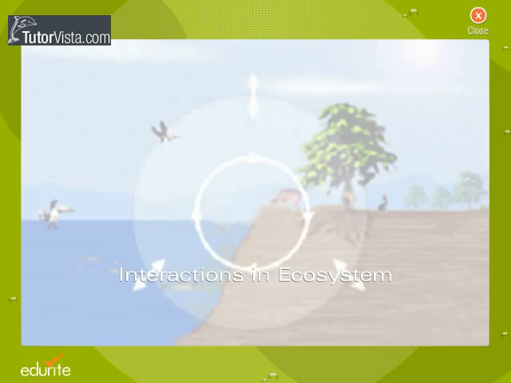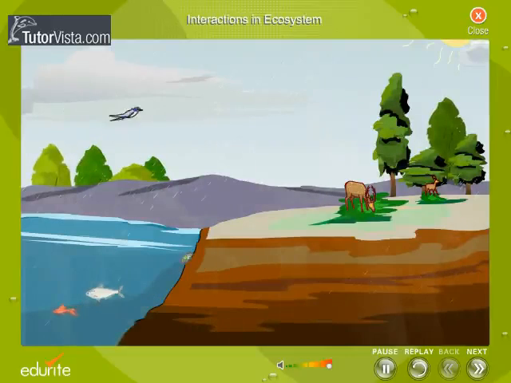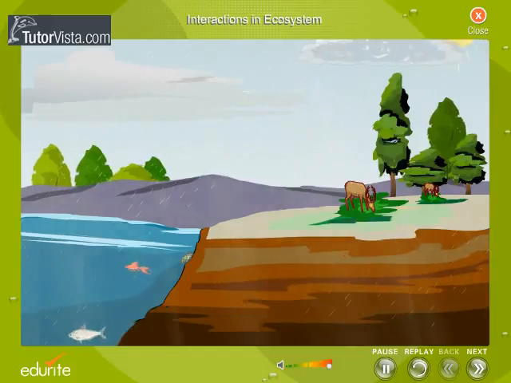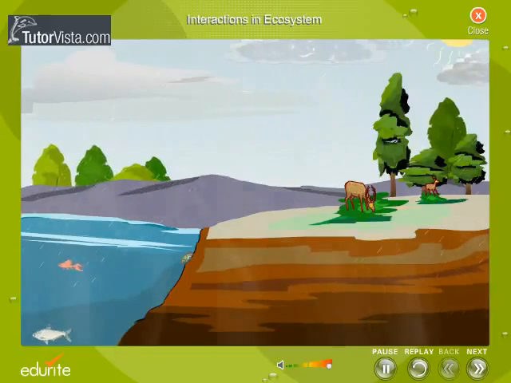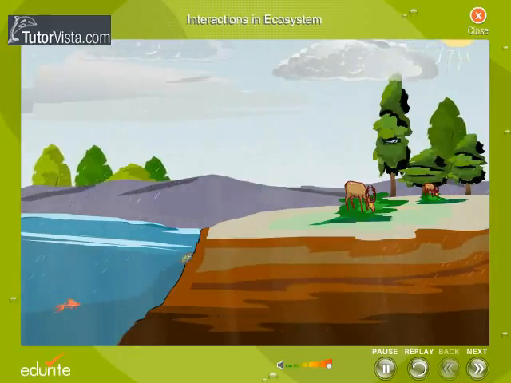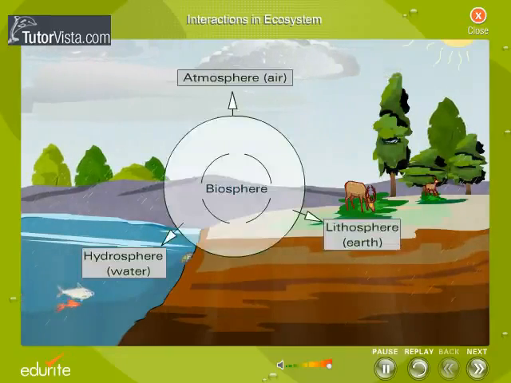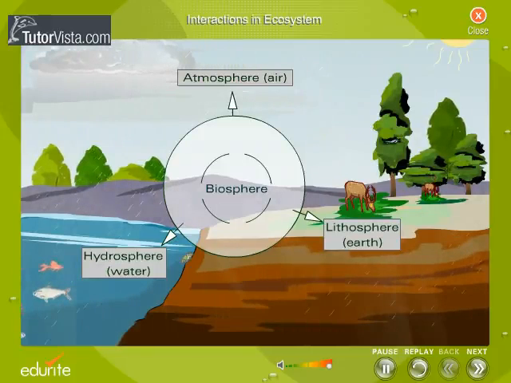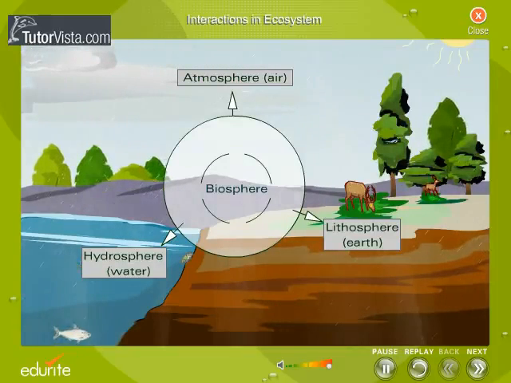Interactions in ecosystem. You are probably aware that the biosphere is a complex mechanism. Have you ever wondered what makes it complex and dynamic? At the same time, stable too. It is the interaction between various components of biosphere. We will now be discussing these interactions in the biosphere.